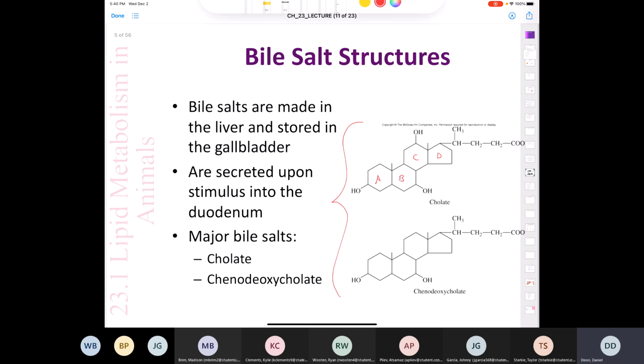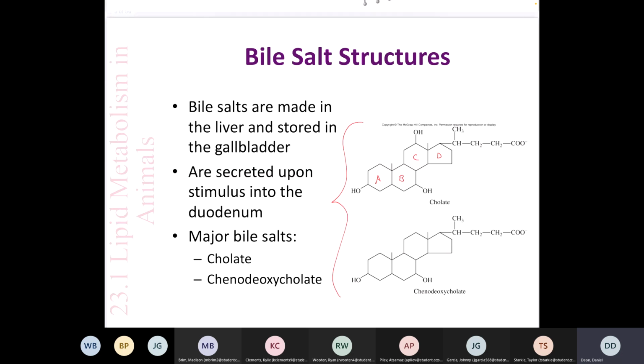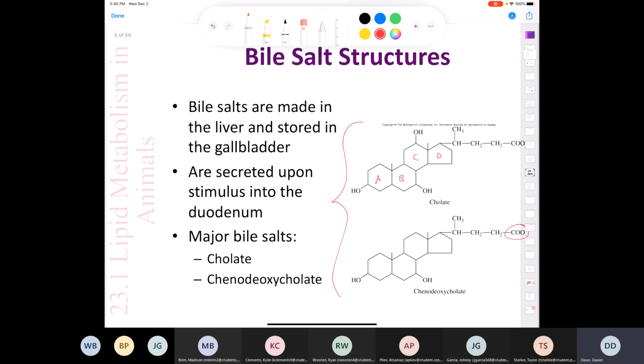Now it's kind of hard to tell, but if you look on the far right, you can see that these are both carboxylates, right? We have a polar group, okay, and we have another polar group here. So we do have a polar group, but a lot of the molecule is hydrophobic. And so the polar portion is going to interact with the aqueous environment, but the hydrophobic portion is going to interact with the lipids, with the fats.